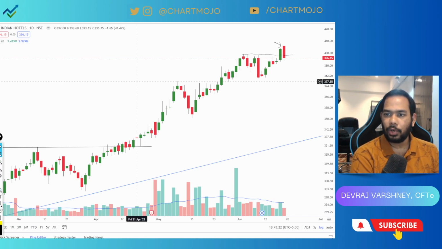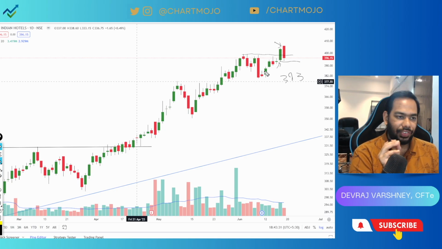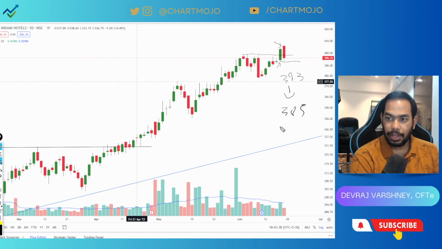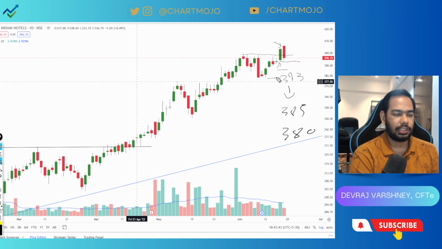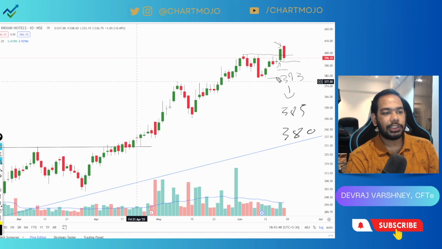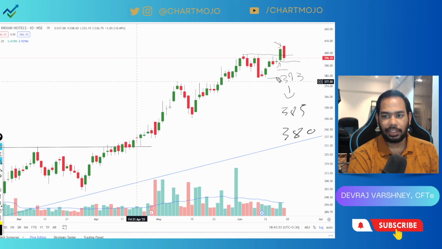Now the key important level is 393. Now 393 is this breakout candle low, as well as today's candle went near that, it didn't breach. So if this counter goes below 393, I would expect 385 and 380 in the intraday session, at least to reach here and till here, this low support area. So ideally, if there is a breakout failure, the positional stop loss might get hit, and we can see intraday it reaching the 385 and 380 level.